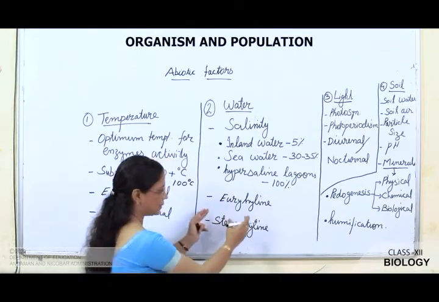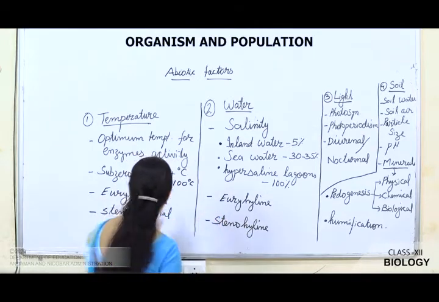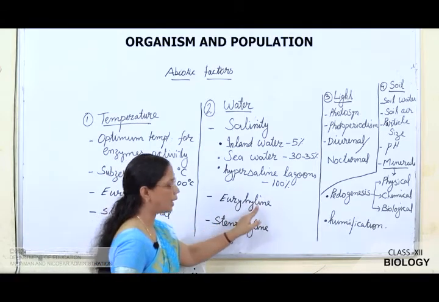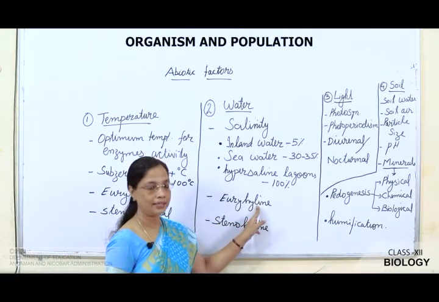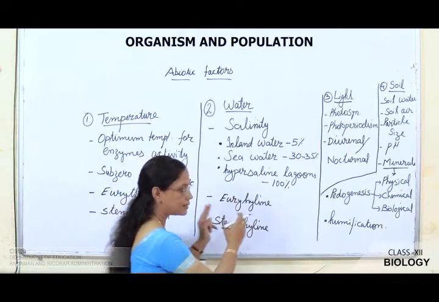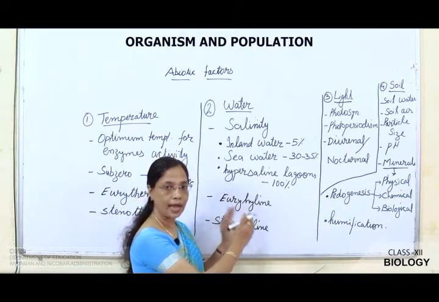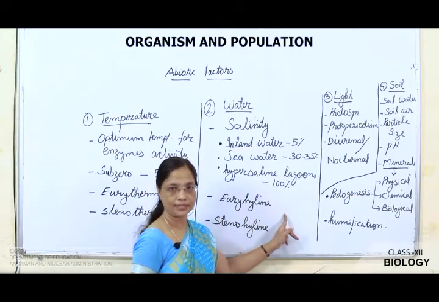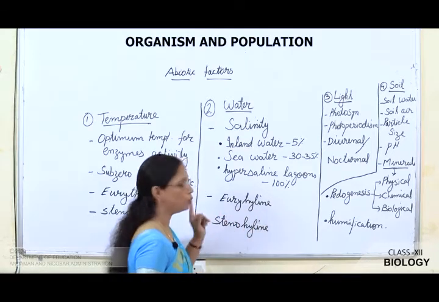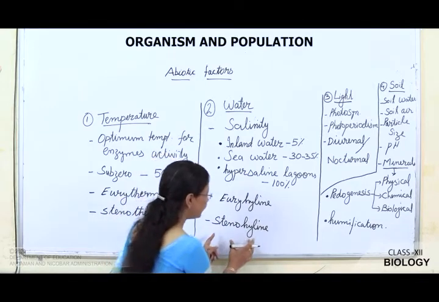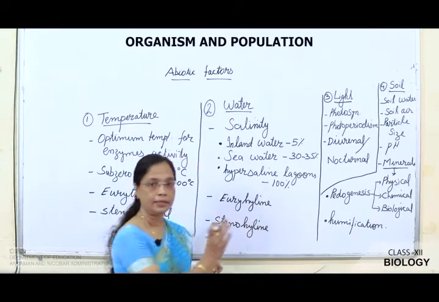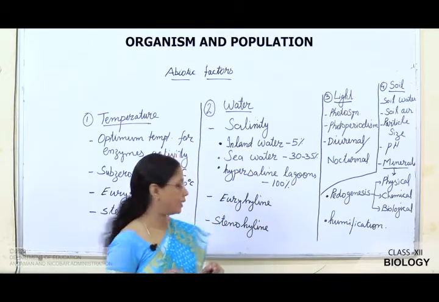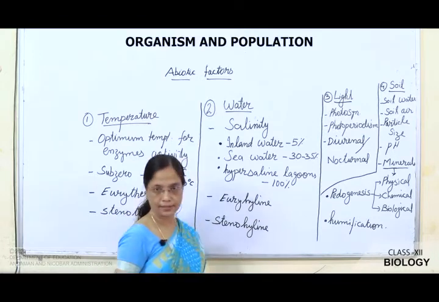Next, again the same terms came, like we have studied here, euryhaline. Here euryhaline, haline means salinity. So, there are certain animals or organisms that can tolerate a wide range of salinity. They are said to be euryhaline. But there are certain organisms that can tolerate a narrow range of salinity, that are known as stenohalines.